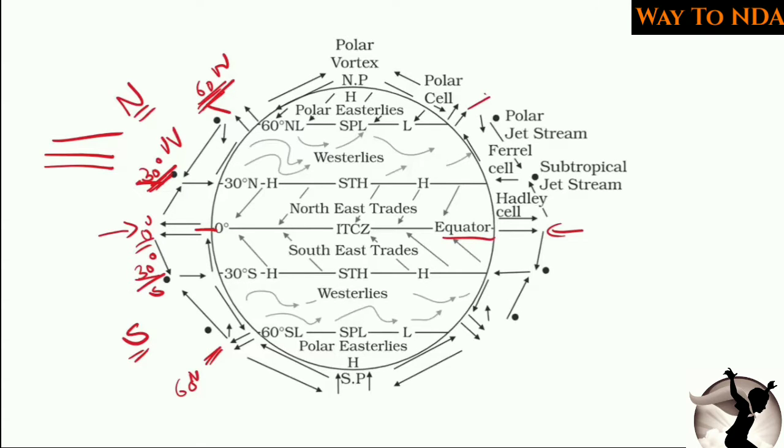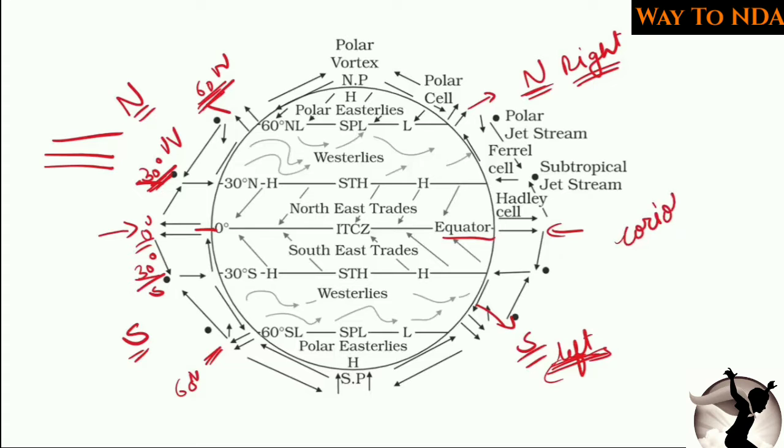You need to remember one thing, that in the northern hemisphere and in the southern hemisphere, the winds get deflected towards their right side in the north and towards the left side in the south. Whenever winds are blowing in the northern hemisphere, they will always get deflected towards their right side, and whenever the winds are blowing in the southern hemisphere, they will always get deflected towards their left side, and this is due to the Coriolis force.